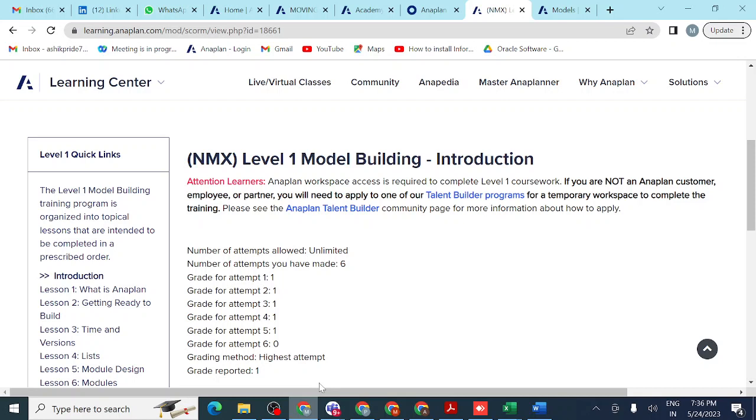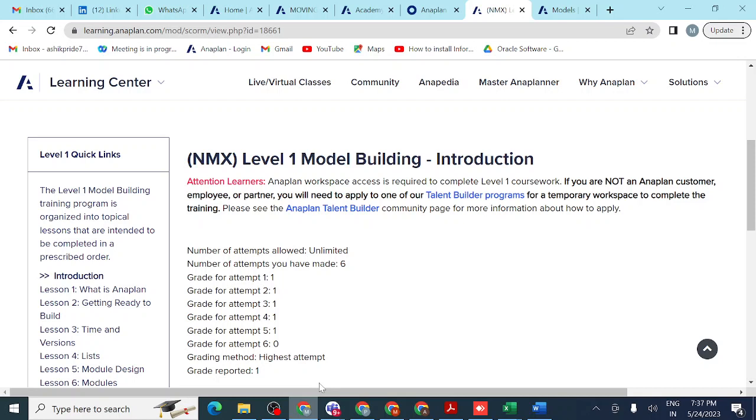We can estimate, and we can show our results to the end user, like how my business will grow in the upcoming 5 years, 10 years. So we can give some prediction to the end user on how my business will grow. This is our main concept here. We can do planning, prepare budgets, and prepare forecasting reports in Anaplan.